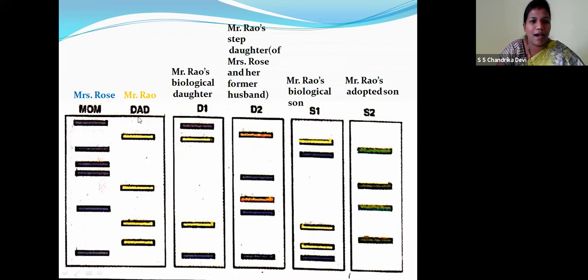Because they are having the same parents, right? Mr. Rao's adopted son. Now, these three are different. This is the stepdaughter and these are the biological daughters. The adopted son has completely different variable bands present, not the mother's, not the father's. Why? Because he is the son who was adopted by Mr. Rao. Now, children, you can see the bands, the color, the fluorescent bands, right? With the help of fluorescent bands, we can easily identify that radio-labeled probes are being used in this type.